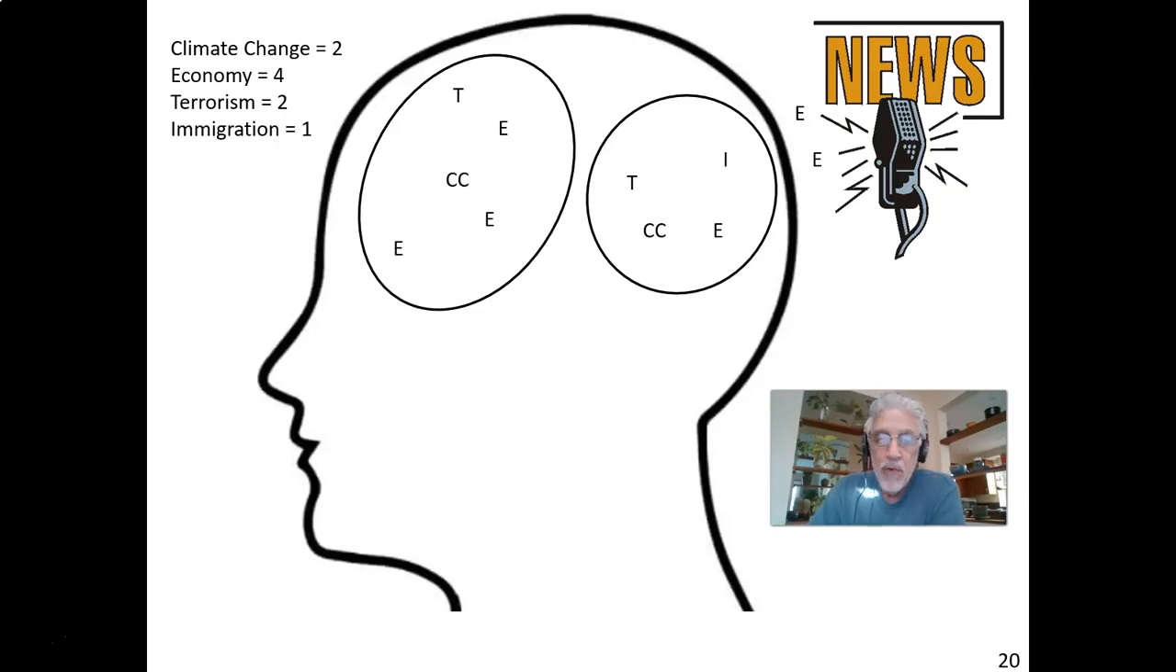The more they listen, the more there's a discussion about the economy. Maybe something has happened in the news. Maybe the unemployment rate has gone up dramatically, or inflation has gone up dramatically, or maybe there's been a drop in the stock market. So they're still listening to the radio, and there's more discussion about the economy. And now you can see, whereas they started off with 2 attitudes about climate change, 2 about the economy, 2 about terrorism, and 1 about immigration, now they have 5 attitudes about the economy being the most important issue of the day, and everything else has stayed the same.